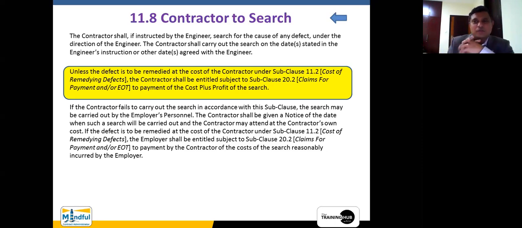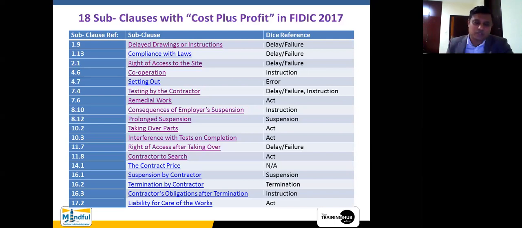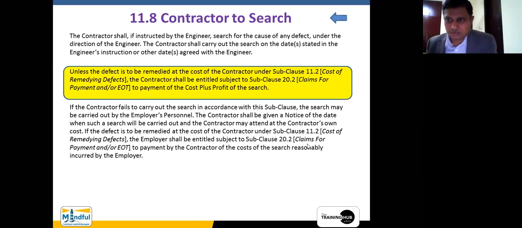Therefore, this particular subclause is different from giving an instruction to proceed with certain changes in the work. Okay, so that instruction and this particular instruction are two different things, because here the engineer is asking the contractor to do something which is beyond the periphery of his work. That is why I classified this under an act. Normally, an instruction has to abide by the specification and the contractual terms, in order to generate the necessity of the works, and then the number one is the legislation, the legal requirements of the country. Now here, it is an instruction by the engineer for the contractor to search certain things.